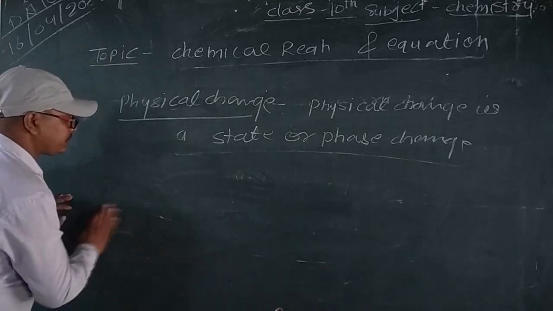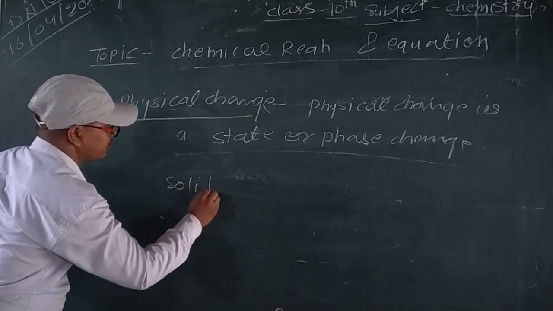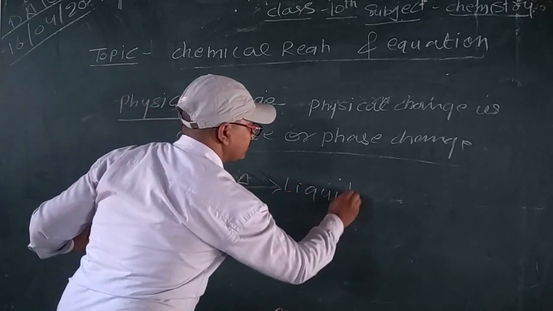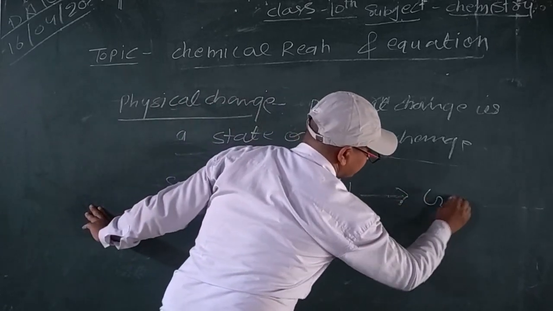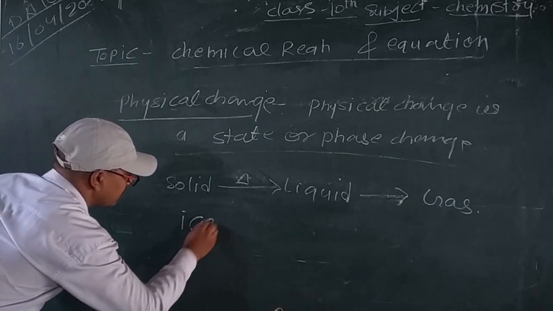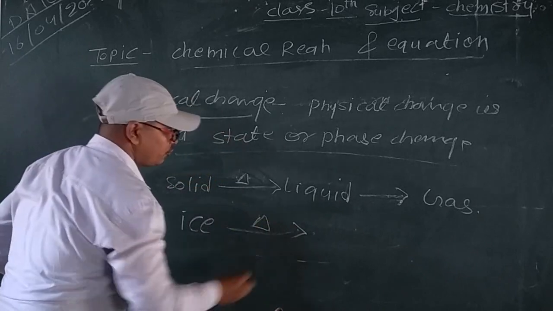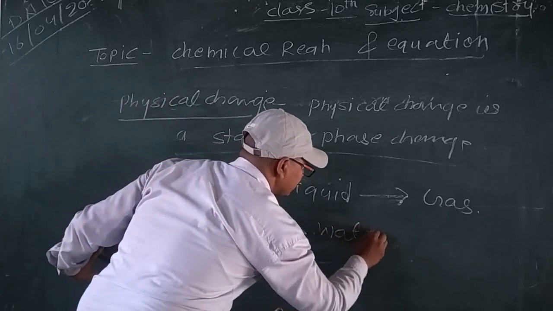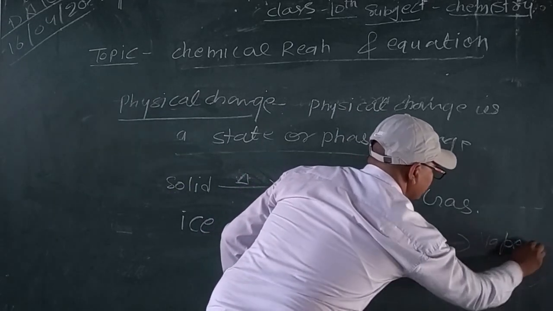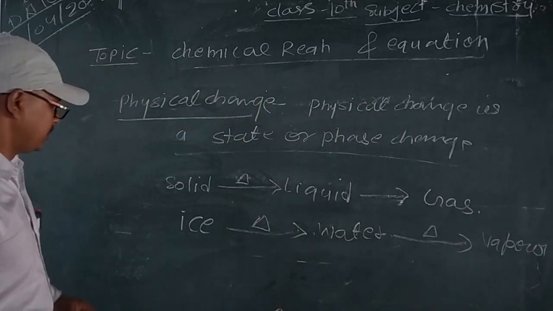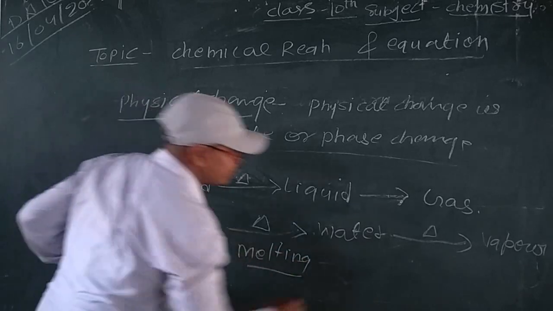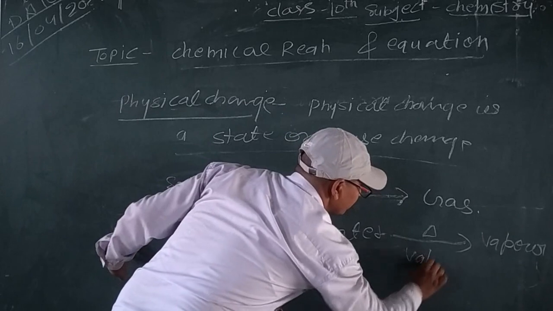I mean that solid converts into liquid, liquid converts into gas. For example, ice is heated to form water, and water is heated to form vapor. That process is named melting, and this process is known as vaporization.